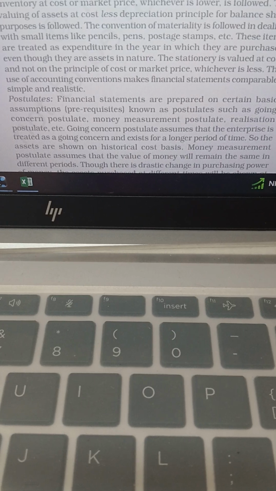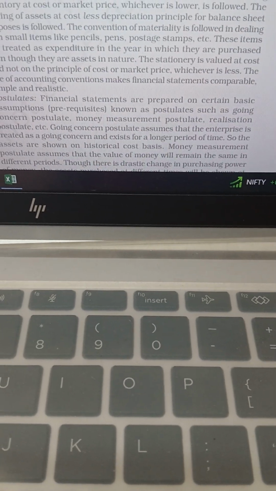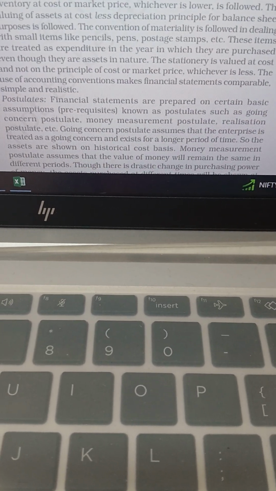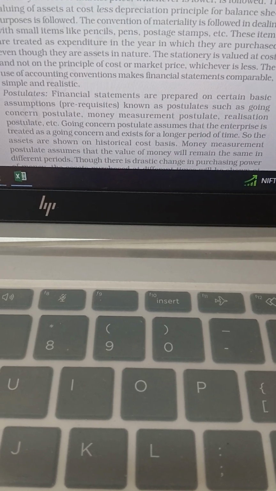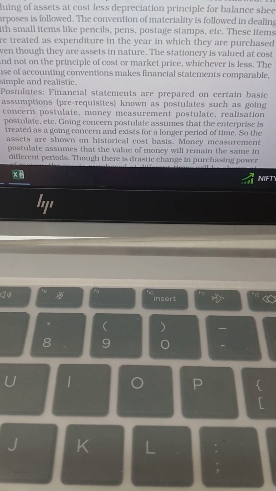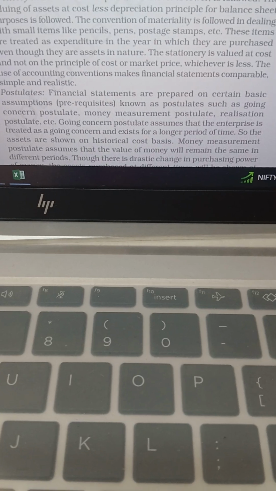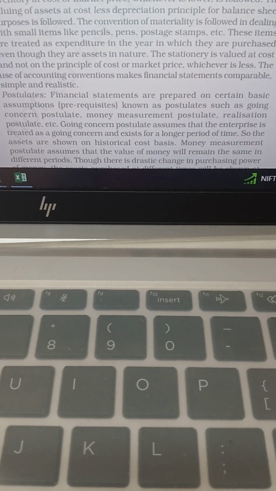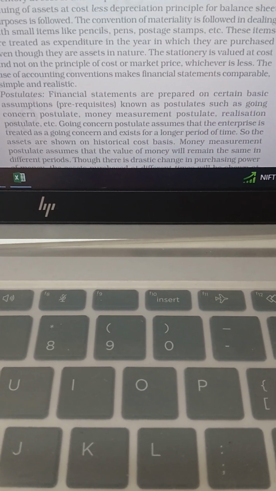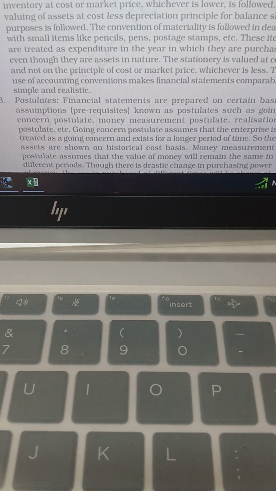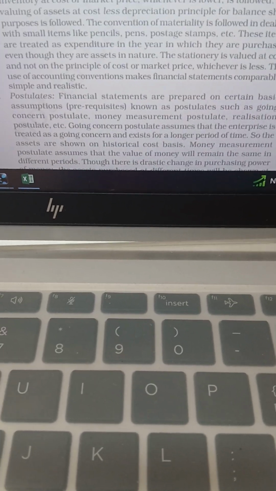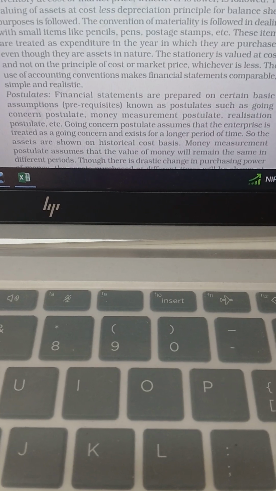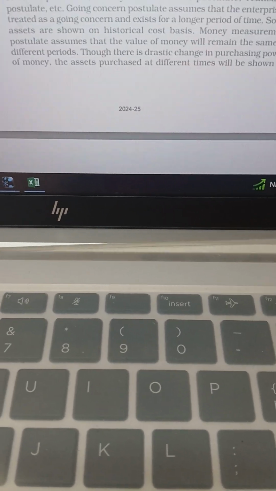Then postulates. Financial statements are prepared on the basis of certain assumptions. Assumptions are known as postulates, such as the going concern concept. Going concern means, as we have already discussed, a concept based on the assumption that the firm will move on for a very long period of time.